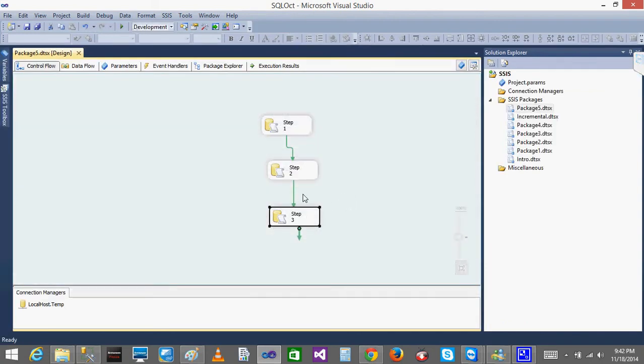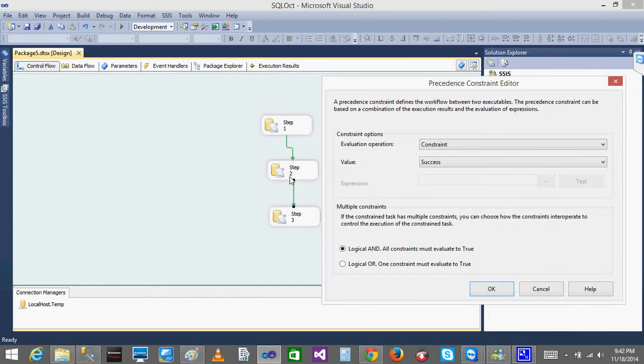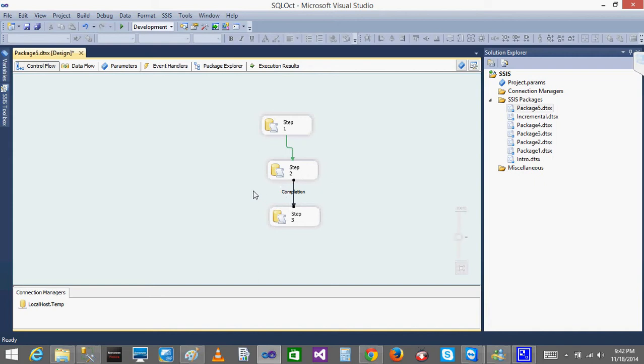Then what I need to do is click on this green line. Now you can see the evaluation operation is constraint, and the value is success. Success means only when step 2 succeeds will it go to the third step. But now I'll give completion. When I give completion, the line turned black.